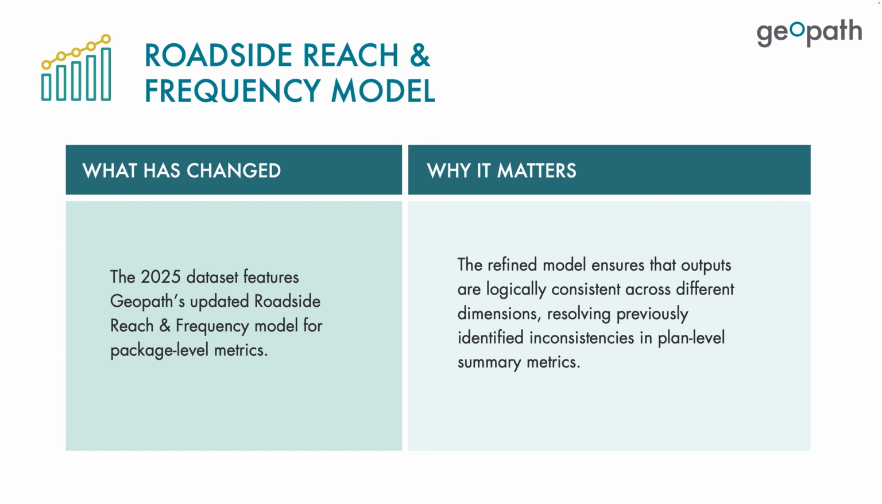The 2025 Planning Dataset features an updated roadside reach and frequency model. The refined model takes into account several dimensions and parameters to ensure logical consistency across different dimensions. These updates resolve previously identified inconsistencies across plan-level metrics. The revised model ensures that reach and frequency values always fall along a generated reach curve across a range of parameters. These parameters include spot count, target audience size, geographic spread of the inventory, and campaign duration. We also have an additional one-pager and video that go into more depth on this topic.